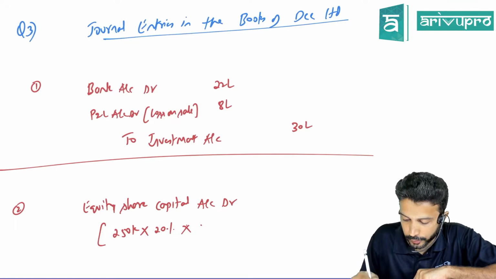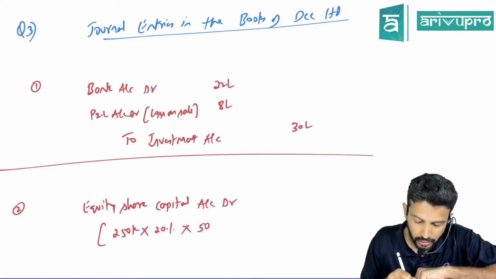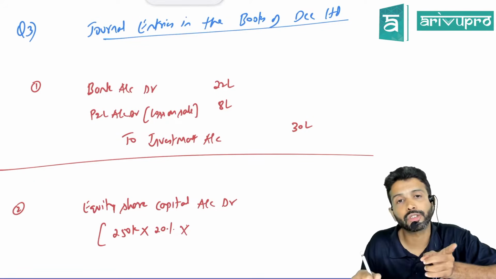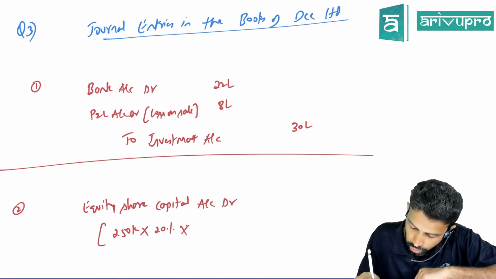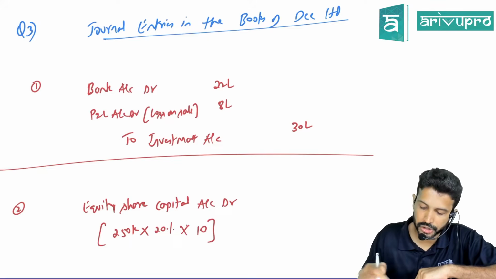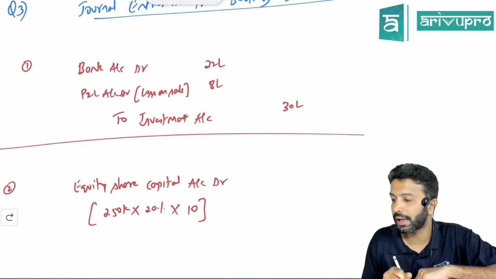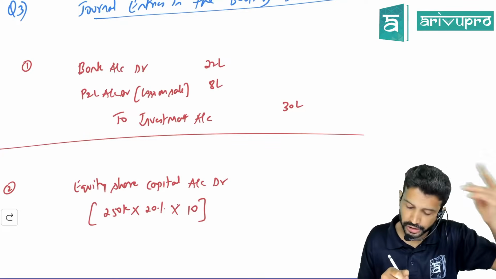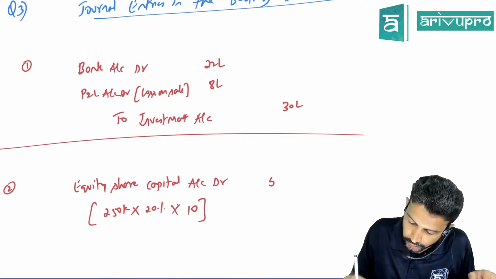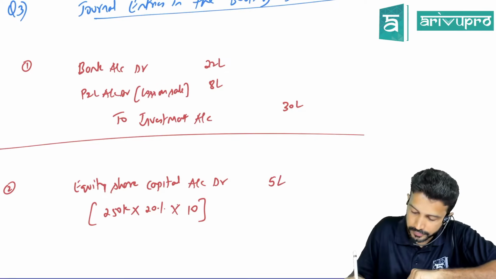Sir, buyback price is 50. Should I write 50 here? No, sir. Equity share capital is always shown at face value. So cancellation also will happen at face value, which is how much? 10 per share. 2,50,000 cut 20% is 50,000. So the company is cancelling 50,000 shares. 50,000 into 10 is 5 lakh.